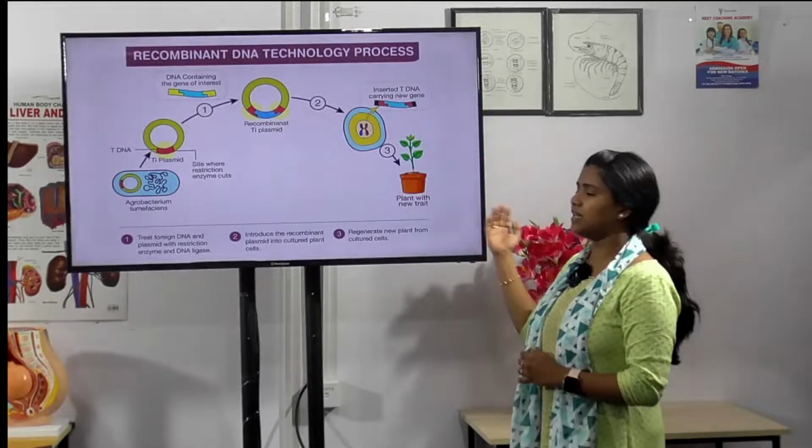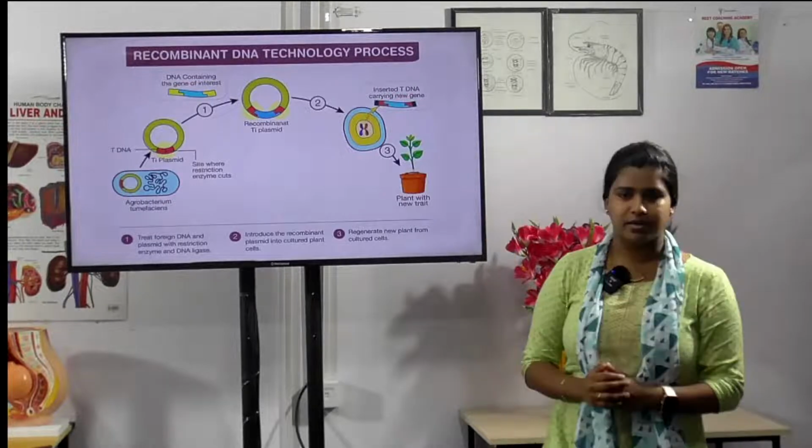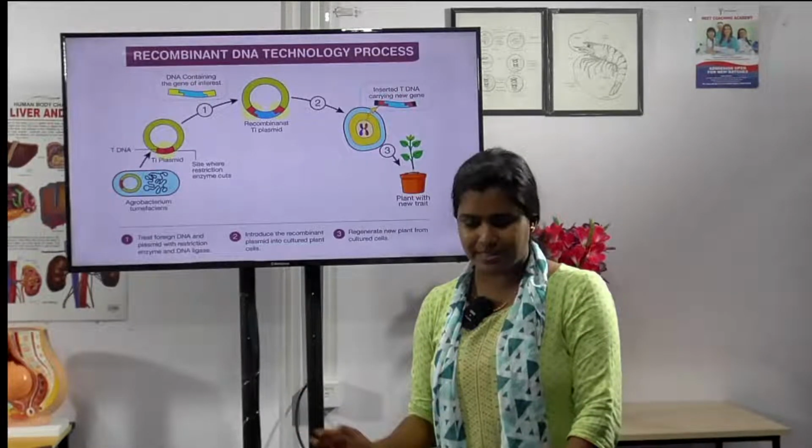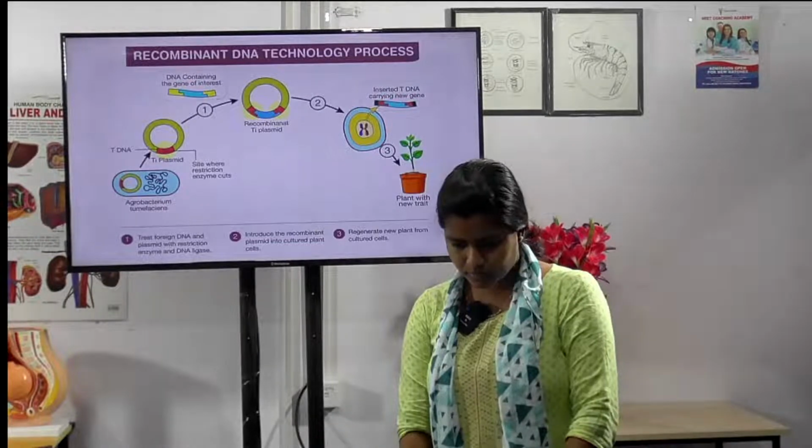Okay, this is the basic recombinant DNA technology process. Now let us see the stages of recombinant DNA technology. The first process is isolation of the genetic material.